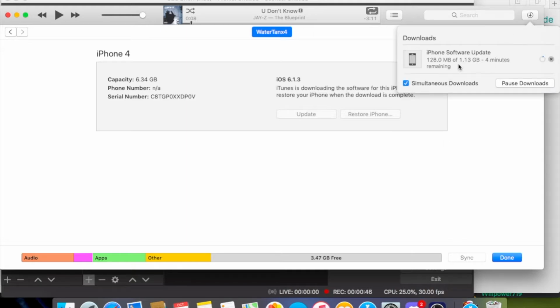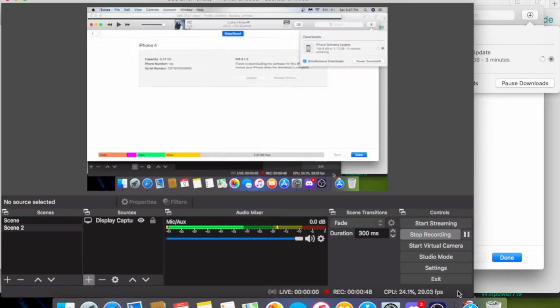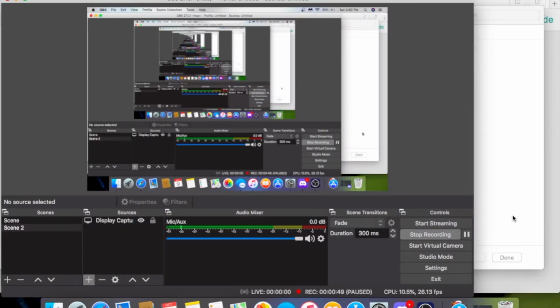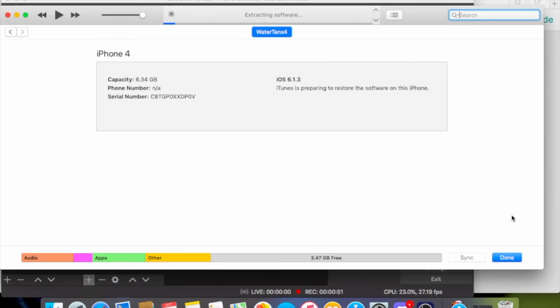We are currently downloading this, so I'll be back when it downloads. And it is now extracting the software and getting it prepared to upgrade. And then I'll show you how to downgrade it when it is finished.